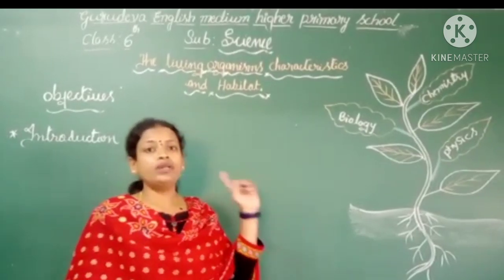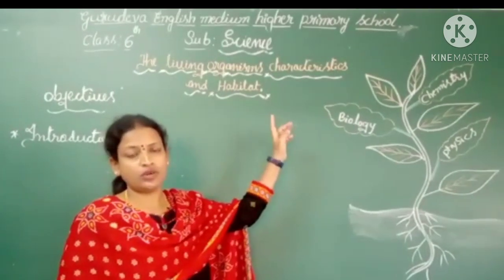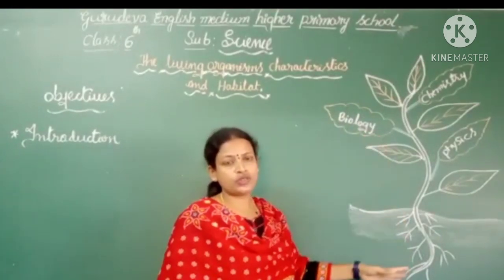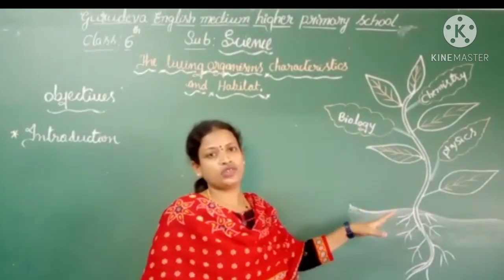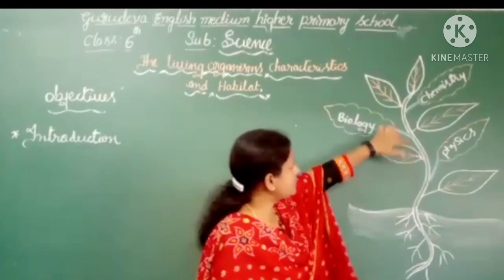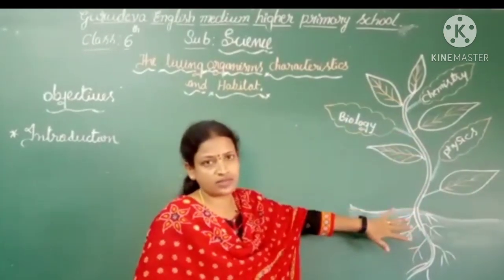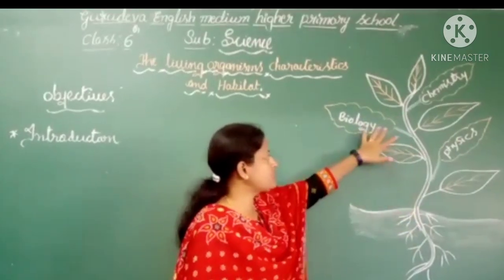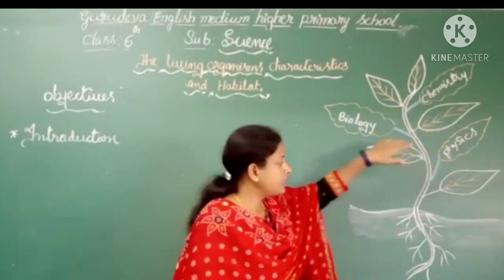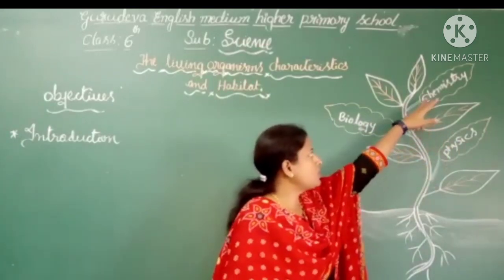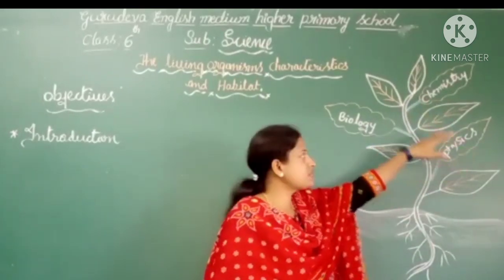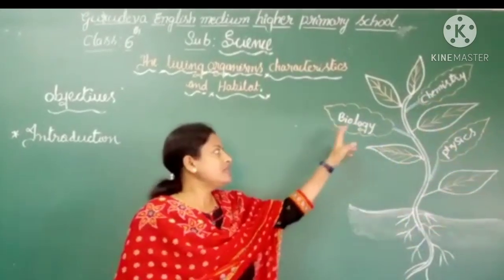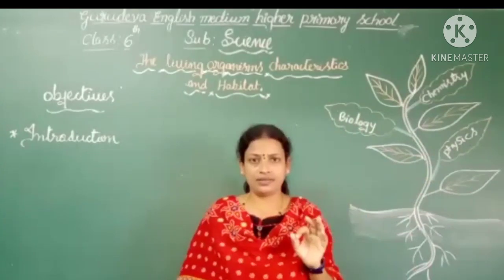Today I am dealing with the subject science. Please, children, look at this plant. This plant shows the subject. Consider this whole plant as science. In this plant you can see some leaves and some branches. Here I have written three branches. The first one is physics, the second one is biology, and the third one is chemistry. These three are the branches of science.